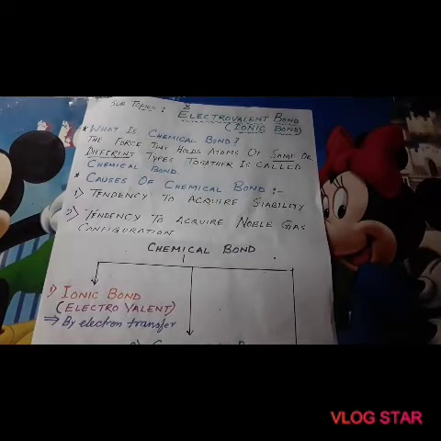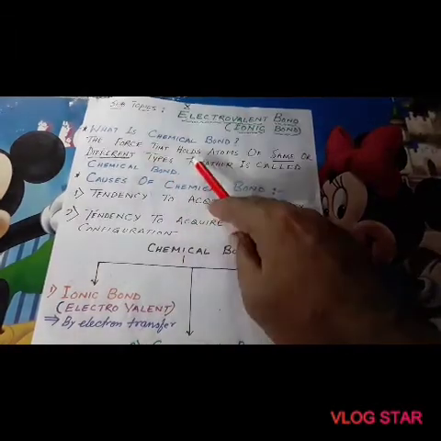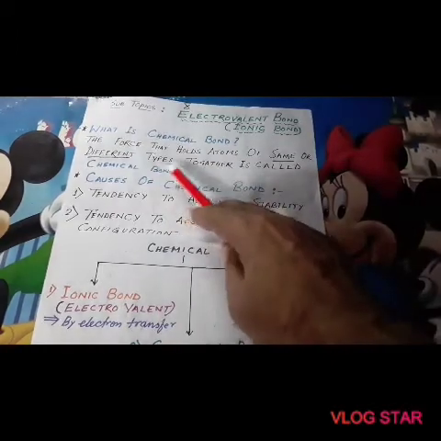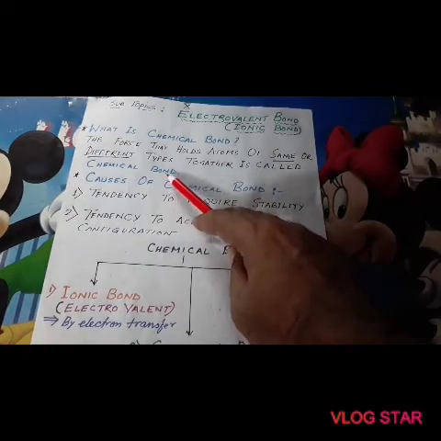The atoms combine chemically to form molecules which have independent existence. So, what is a chemical bond? The force that holds atoms of the same or different type together is called a chemical bond.